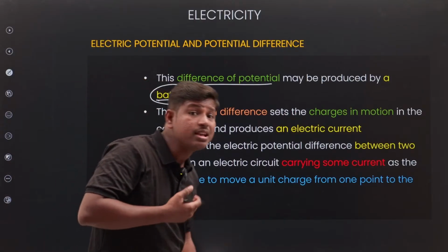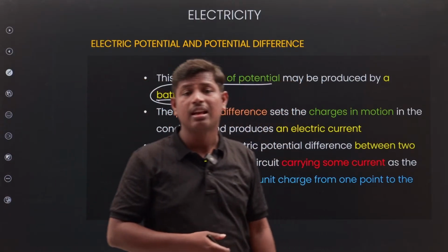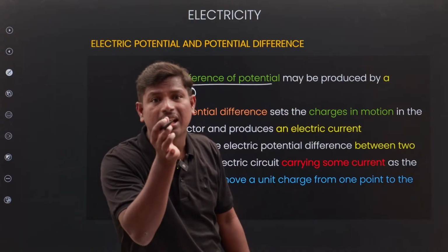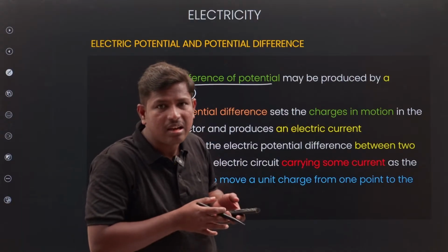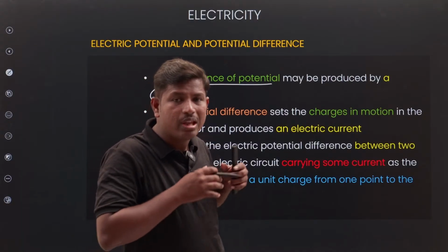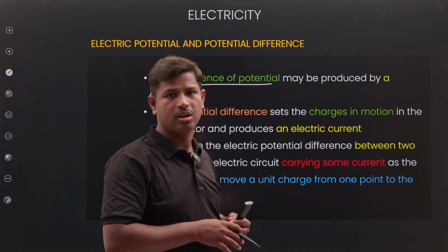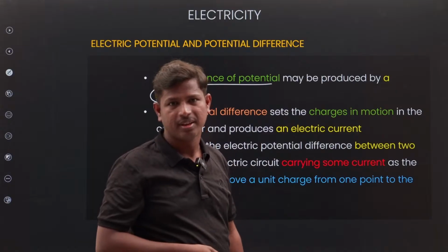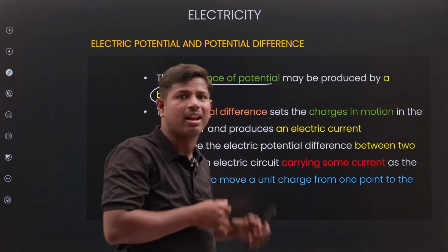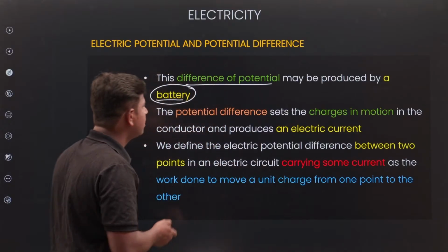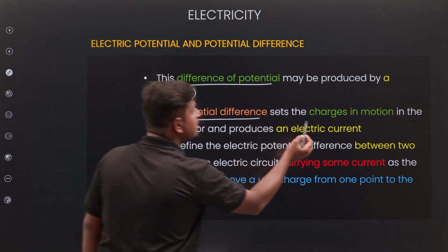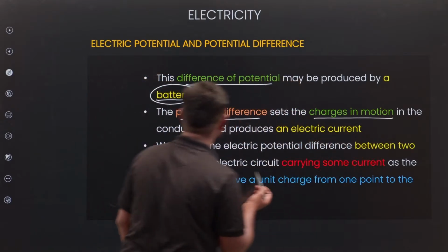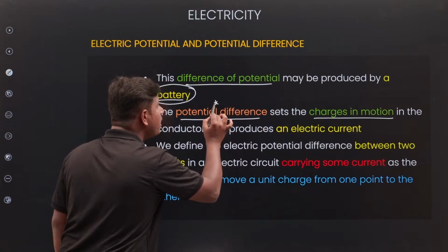Next, the difference of potential may be produced by a battery. How does the potential difference come in an electrical wire? Because of the battery. A connected battery does work on charged particles, moving a charge from one end to another end. This is the work done by the battery. Next, the potential difference sets the charge in motion. Very important point.